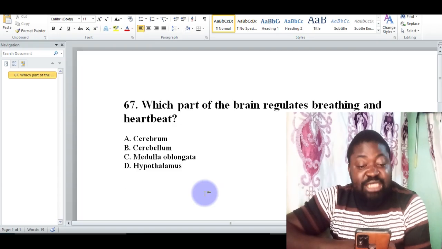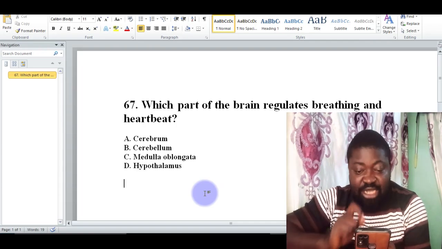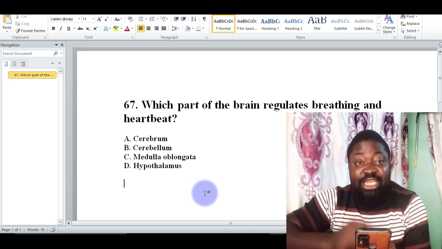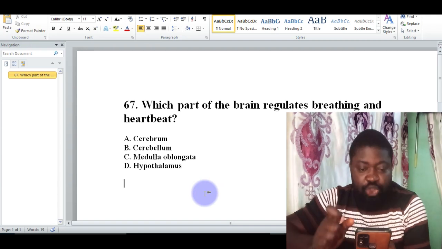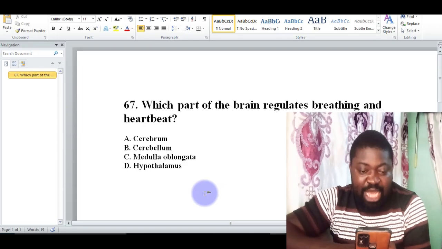So we are looking at A, cerebrum, B, cerebellum, C, medulla oblongata, and D, hypothalamus. In fact, the option is C, medulla oblongata, which is responsible for the control of breathing and heartbeat rate. The medulla oblongata controls vital involuntary functions like respiration and cardiac activity. This is because it is involuntary. So it is the medulla oblongata.